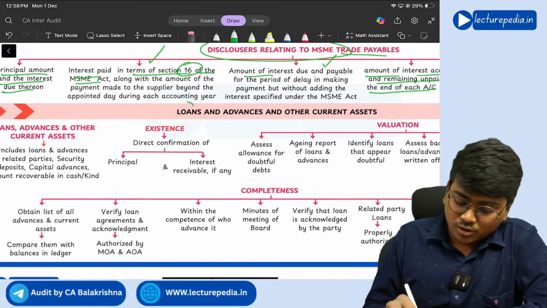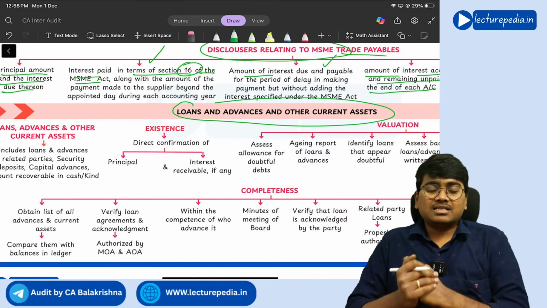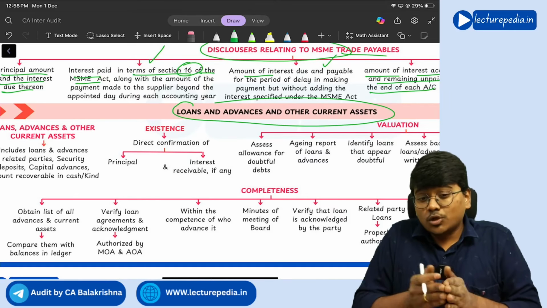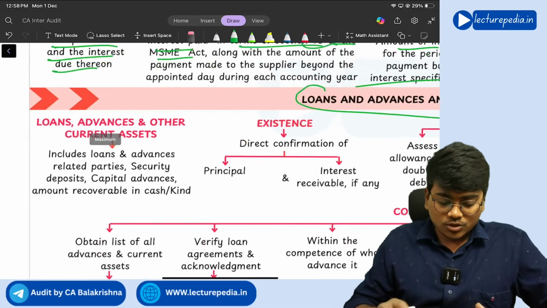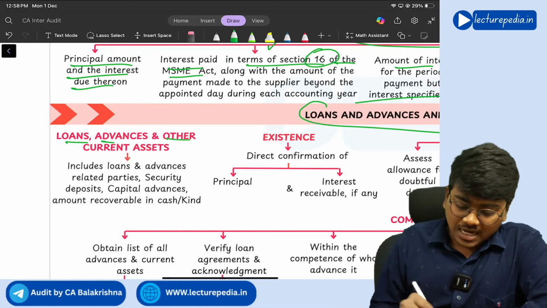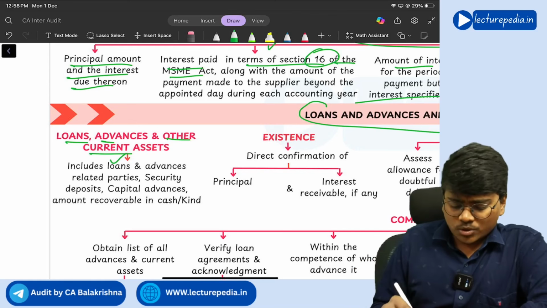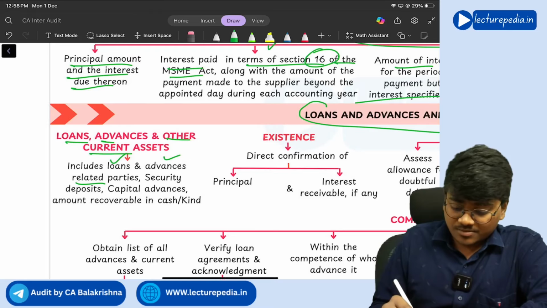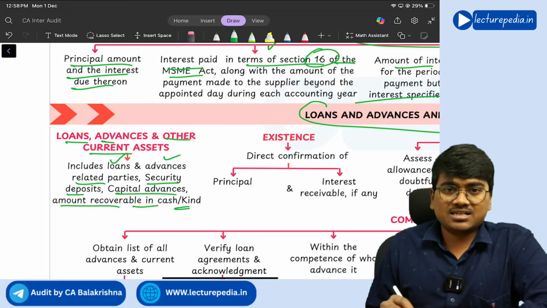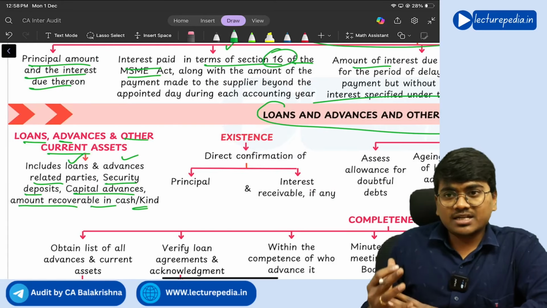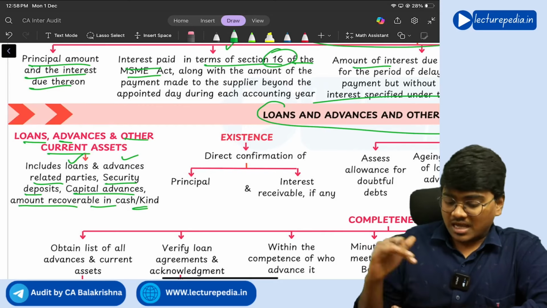Next, loans and advances and other current assets. See, these are the loans and advances given by the company. Understood? So, loans, advances and other current assets. These include loans and advances to related parties, security deposits, capital advances, amounts recoverable in cash or in kind. All these things will get covered under this aspect.